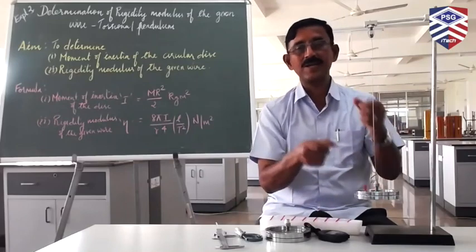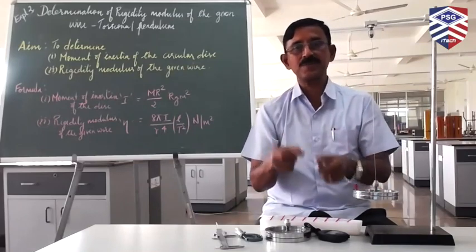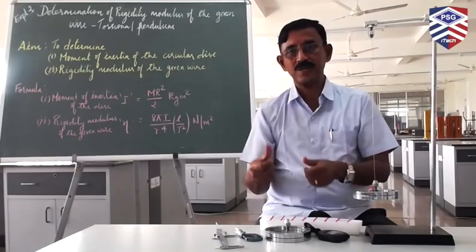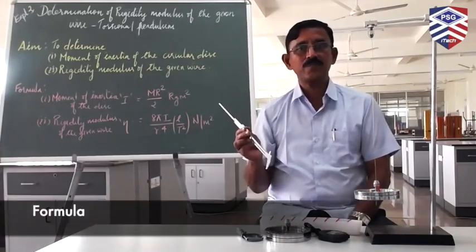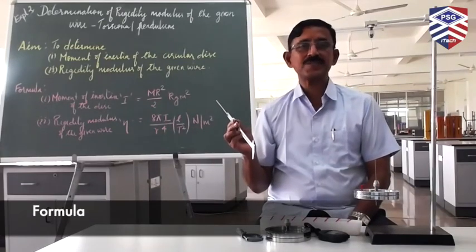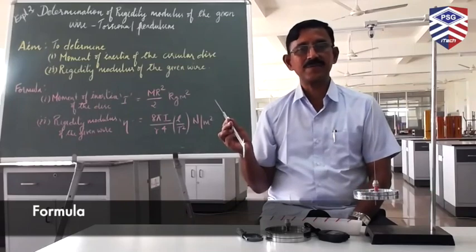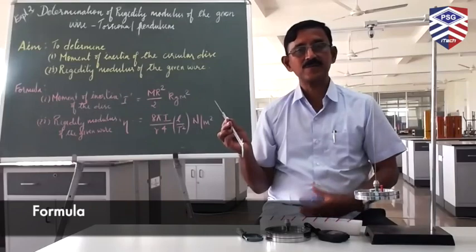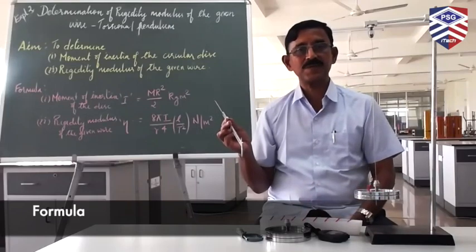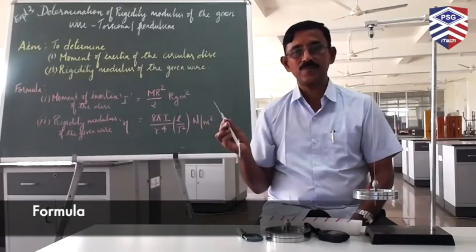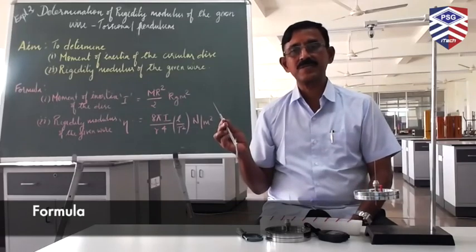And now let us see how to determine the moment of inertia of the disc as well as the rigidity modulus of the given wire using the formula. The expression for the moment of inertia of the metal disc, as you see here, is I equal to m r squared by 2, where m is the mass of the metal disc, which we find using an electronic balance, and r is the radius of the metal disc, which we found using the vernier caliper. We are thus able to find the moment of inertia of the metal disc. Is it clear?